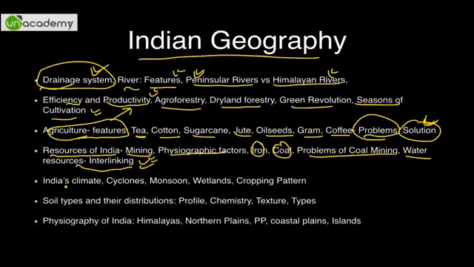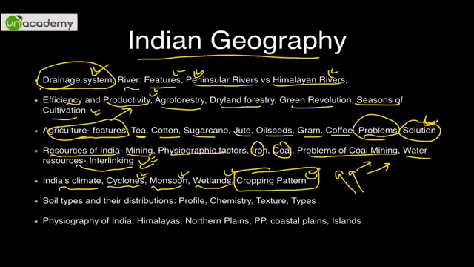etc. Then India's climate, what are cyclones, does it happen in India only, where it all happens and why does it happen in that particular zone only. Then we will deal with monsoon, what is seasonal reversal of winds, southeast becoming southwest, passing through the intertropical convergence zone, ITCZ, and then becoming this. So this is southeast, this is southwest, and these are wetlands. And finally the cropping pattern. What is the difference between cropping pattern and cropping system? All these will come as and when we reach.